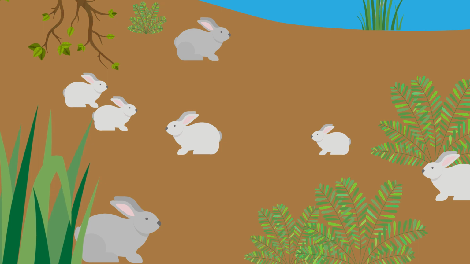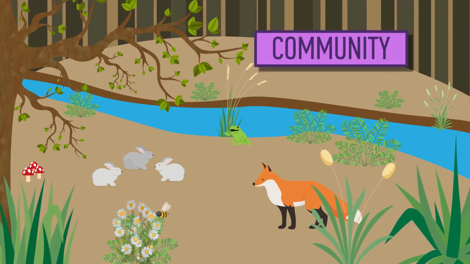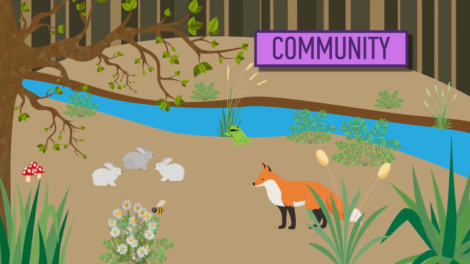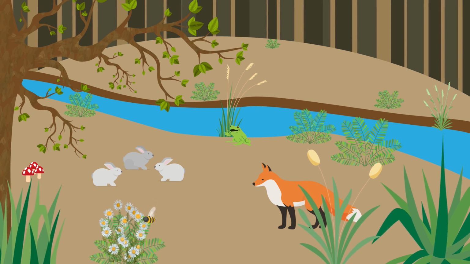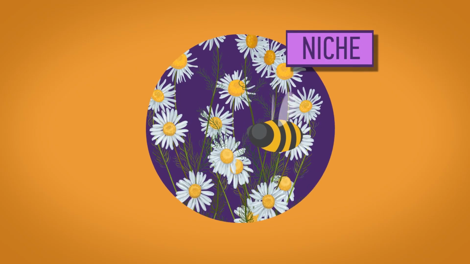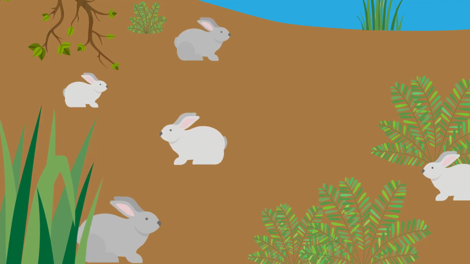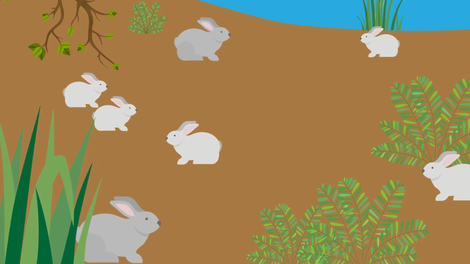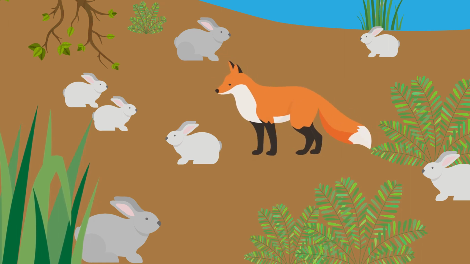While populations describe just one species, a community is all of the organisms in multiple species that coexist in the habitat at one time. So the community is the foxes, rabbits, insects, plants, fungi, and everything else living in the woodland. A niche describes the role of a species within an ecosystem. So a bee's role is to pollinate the flowers. The rabbit's role, or niche, is to be a small grazing prey animal with a very high reproduction rate, which supports many predators in the ecosystem.